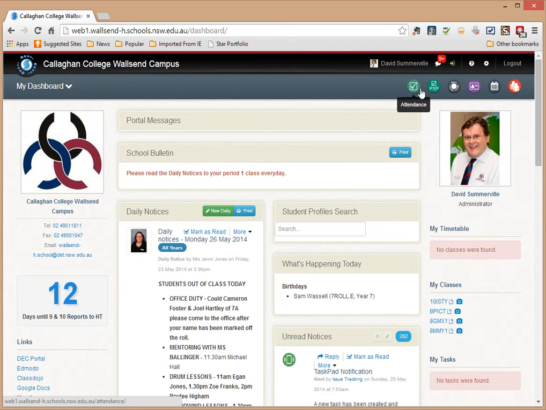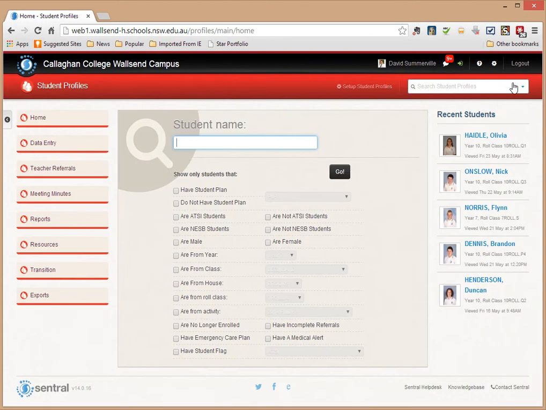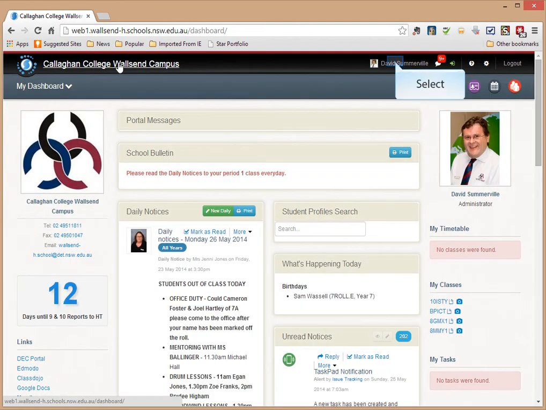What it'll show me here is my favourites. So I've got attendance, I've got PXP, I've got home, admin inquiry, webcal and profile. So if I just click on one of those, and away I go. Clicking back to home, Callahan College Wallsend campus.